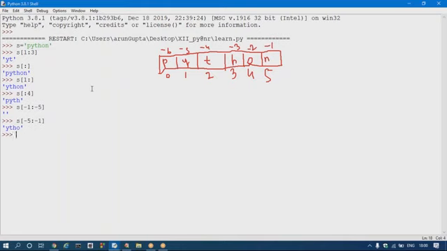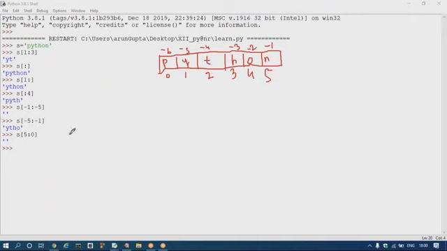This will print ython, not the reversed string. But remember one more thing: if I take 5 colon 0, in that situation also it will print an empty string.